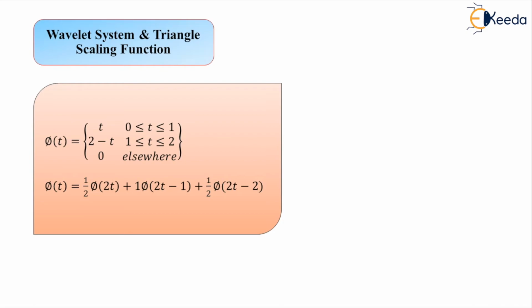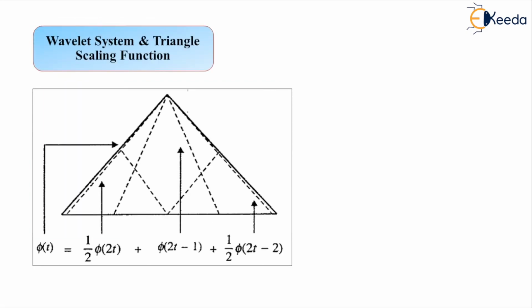So this can also be expressed with the help of one illustration. What we have, the triangular scaling function. So here you see, at the bottom the three components of this relation we have shown. Here first of all we have 1 by 2 times phi of twice t. Whenever you talk about phi of twice t, it is basically reducing the time interval by the factor 2 for the original scaling function. So now you don't assume the original scaling function in this case to be the conventional one, that was defined for the interval 0 to 1 with the constant amplitude level 1.